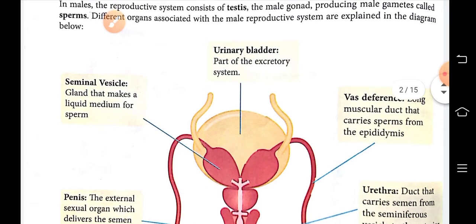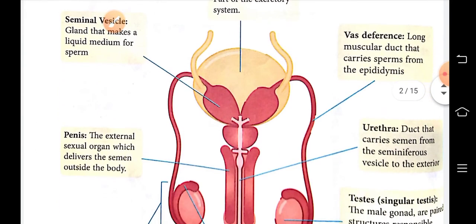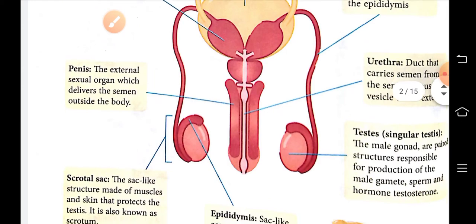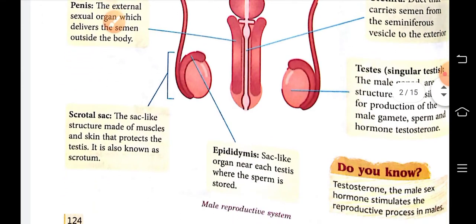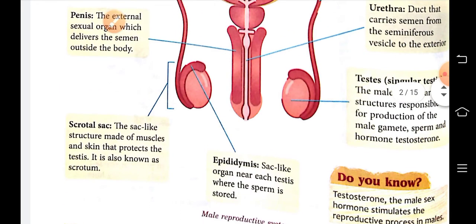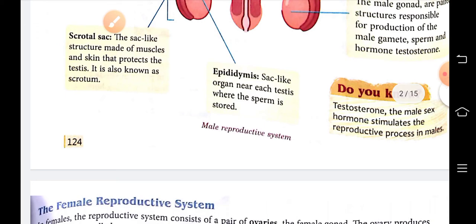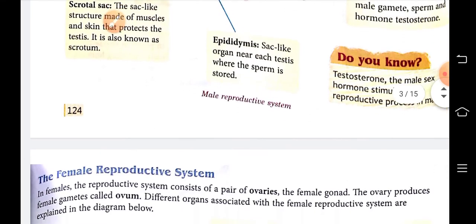So, these are the different organs of the male reproductive system and their function also. Testosterone is the male sex hormone which stimulates the reproductive process in males. We will read in detail about it in the next chapter.